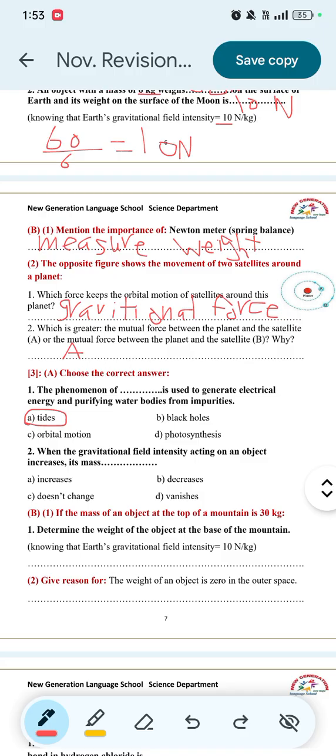Number two, when the gravitational field intensity acting on an object increases, its mass increases, decreases, or doesn't change? It will be doesn't change. Why? Because the mass doesn't change while traveling from one place to another.